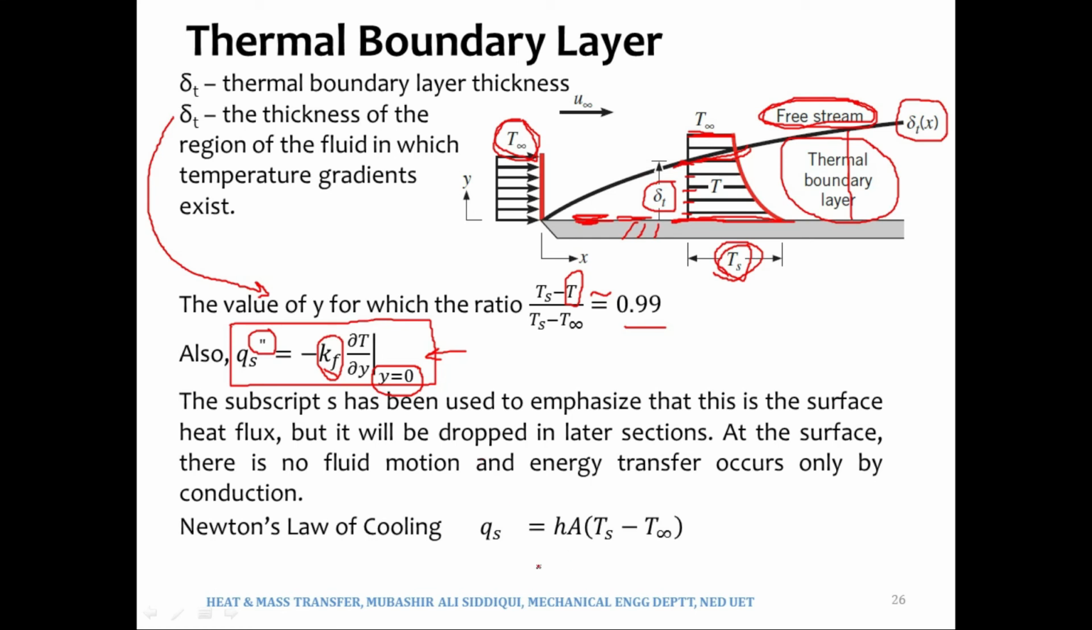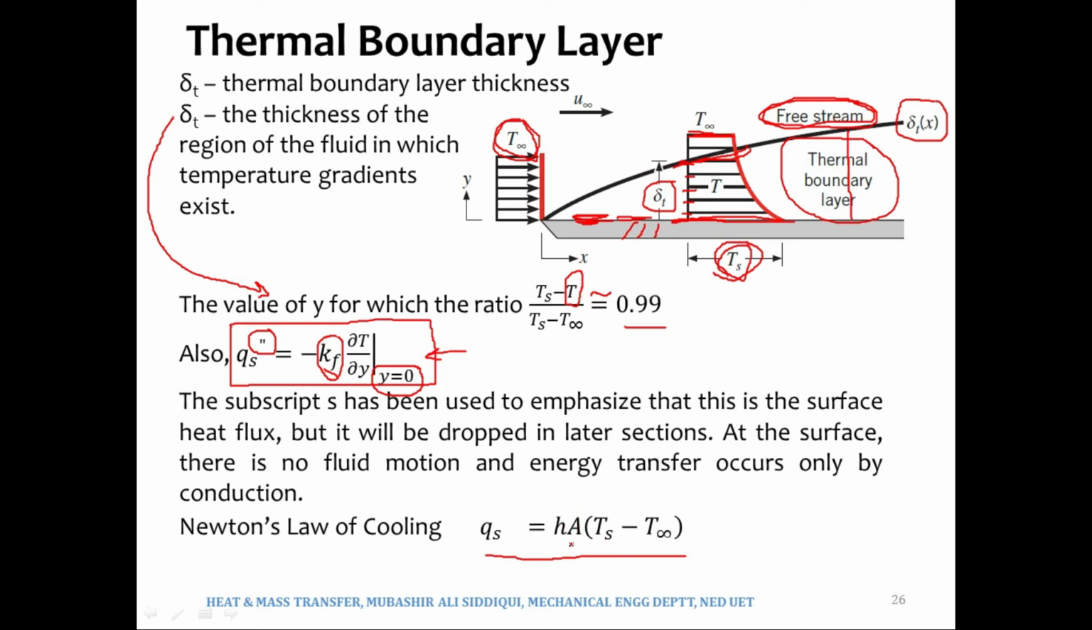Now the heat transferred via convection. If you recall, heat transferred via conduction was given by Fourier's law of heat conduction, which said that Q is minus KA delta T over delta X. Now the heat transferred via convection is given by Newton's law of cooling, and it says that Q is hA delta T. So Q is the heat transferred via convection from the plate to the fluid, or from the fluid to the plate, depending upon whether Ts is greater than T infinity or vice versa.